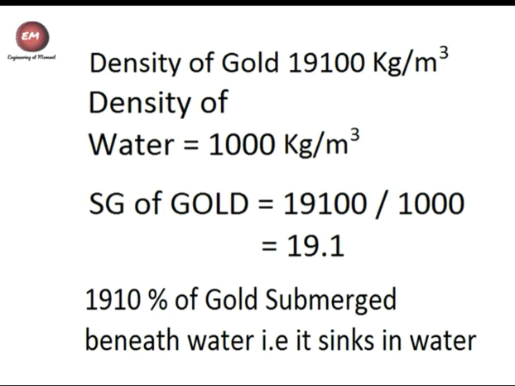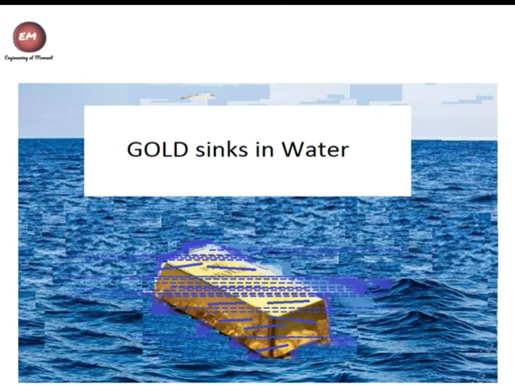Gold has density of 19100 kg per meter cube, and density of water is 1000 kg per meter cube. Dividing density of gold upon density of water, we'll get 19.1. That is, specific gravity of gold is 19.1. And by multiplying 19.1 into 100, we'll get 1910%. This basically means 1910% of gold will be beneath water, that is, it will be submerged in water. And this means full gold will sink in water. So if we place gold on water, it will sink in water.